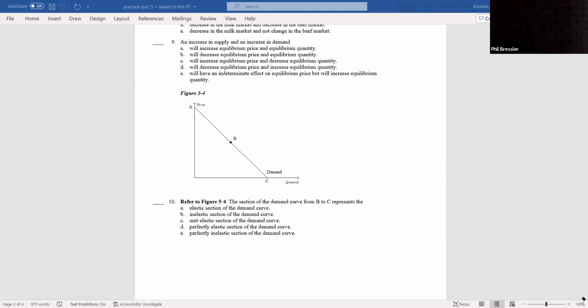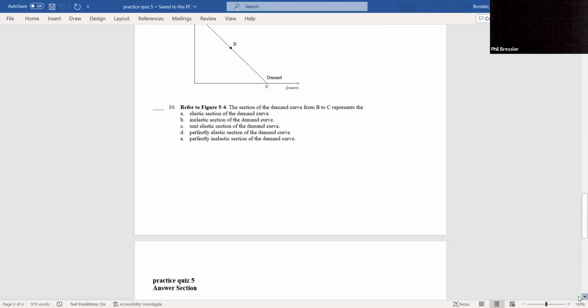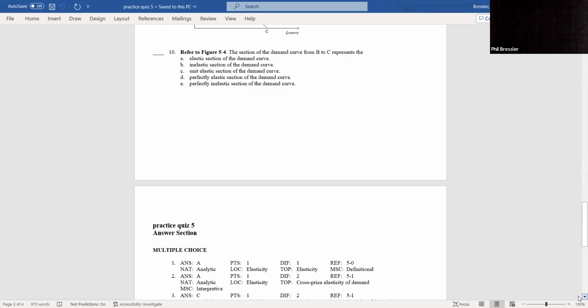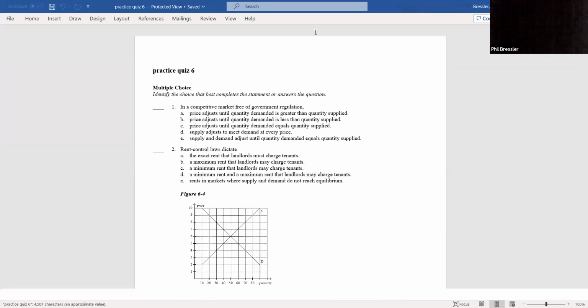Let's see if there are any more practice questions. No. All right, that's it. Let's see, could I get quiz? Quiz 6. Right, this is quiz 6.